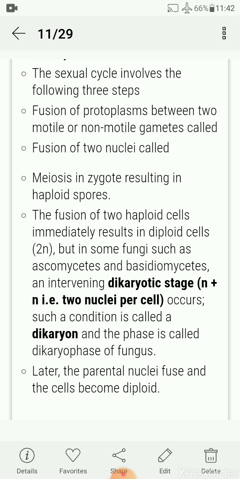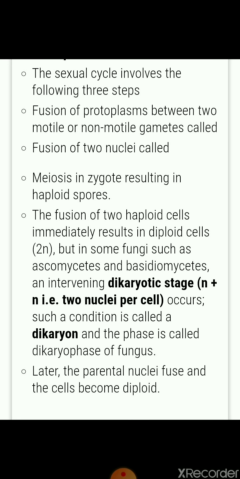But in some fungi such as ascomycetes and basidiomycetes, there is an intervening dikaryotic stage when two nuclei are not fused. That intermediate condition, with two nuclei per cell, is called the dikaryotic phase. Such a condition is called dikaryon, and the phase is called dikaryophase in fungus.